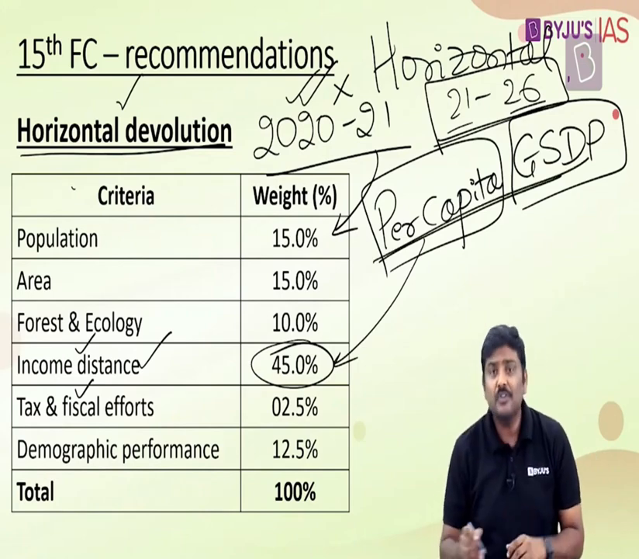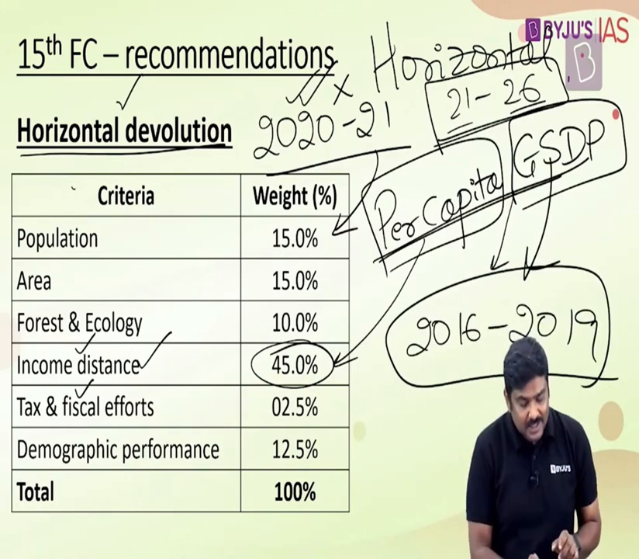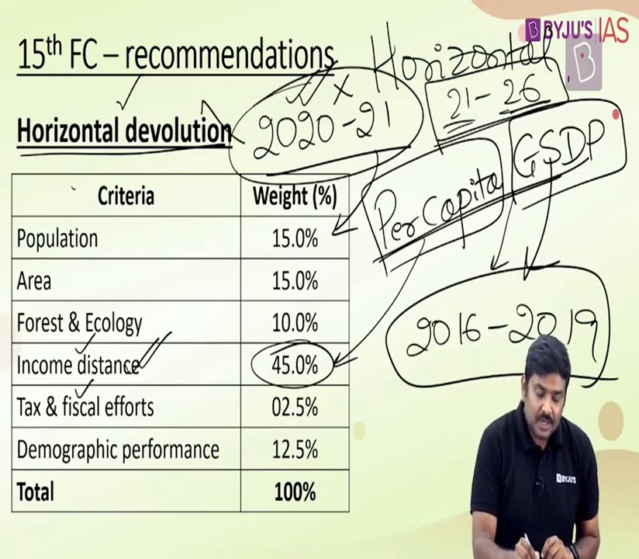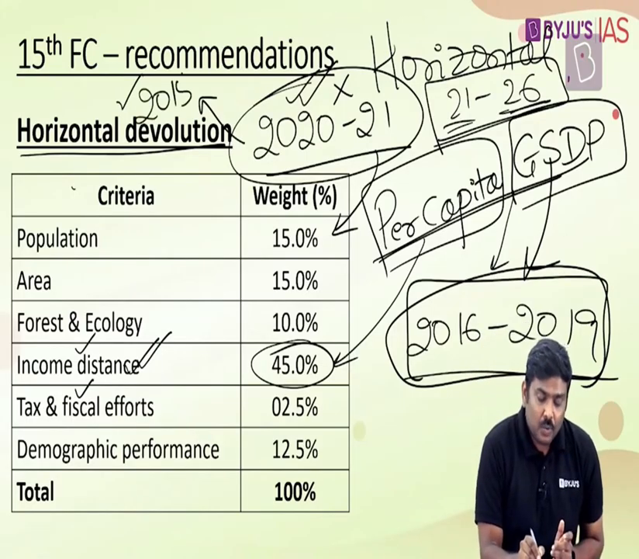But more importantly, for this per capita GSDP, of which year? We are going to take an average of 3 years here, that is basically from 2016 to 2019. This will be the income distance parameter calculated for 21 to 26. Whereas for the previous year, 2020-21, the income distance calculation was the same, but the base year was changed, or the years which were taken for calculation were different. They considered 2015 to 2018.